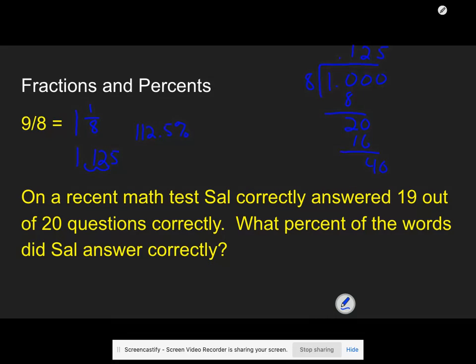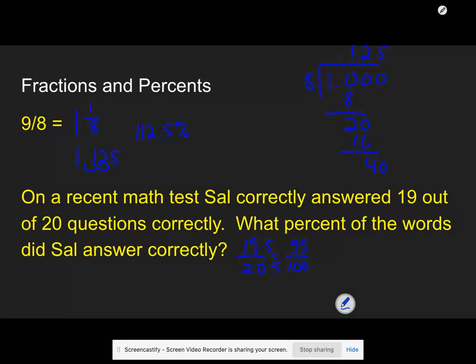On a recent math test, Sal correctly answered 19 out of 20 questions correctly. What percent of the questions did Sal answer correctly? Well, 19 over 20. I know I'm going to multiply by 5. And 19 times 5 ends up being 95.